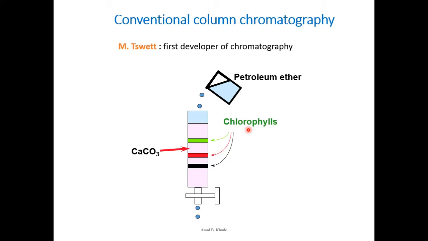After discovering the column chromatography, chromatography evolved like anything. We have a number of chromatographic techniques at present, and they are widely used in industries, not only in pharmaceuticals but in other areas also.